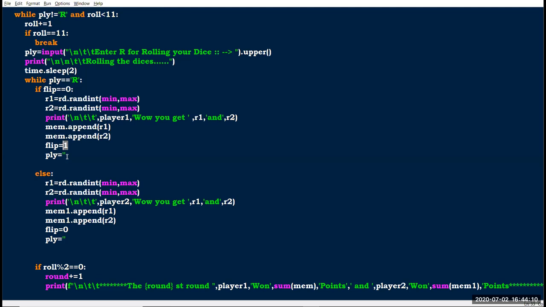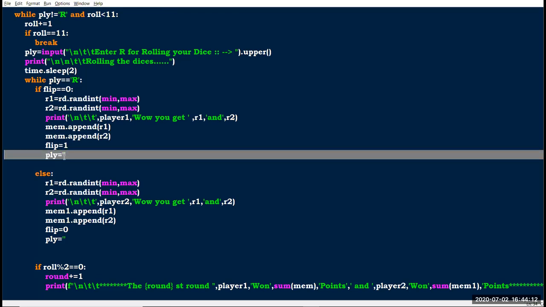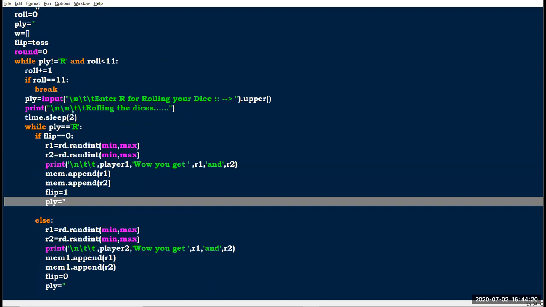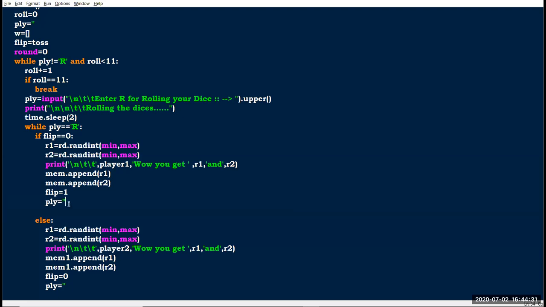After that, when it goes to this line, play equals empty, it goes here and checks, oh, it is empty. Then it moves on to the existing loop, play not equal to R, because play is not equal to R, right? It has only an empty string, and it goes here and asks the play input: enter R for rolling your dice. So in each loop it asks enter R for rolling your dice.